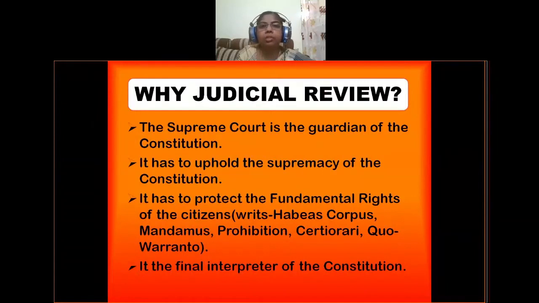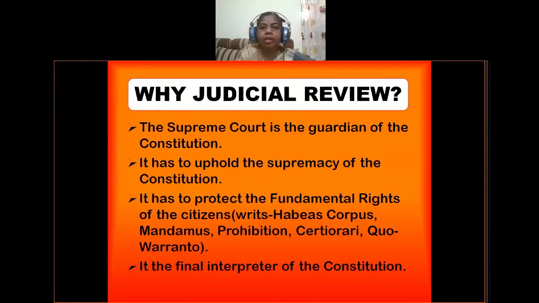That is why judicial review was given to the Supreme Court. The Constitution can be called the supreme law of our country, so it should be safeguarded and protected only by the Supreme Court or the judiciary of our country.